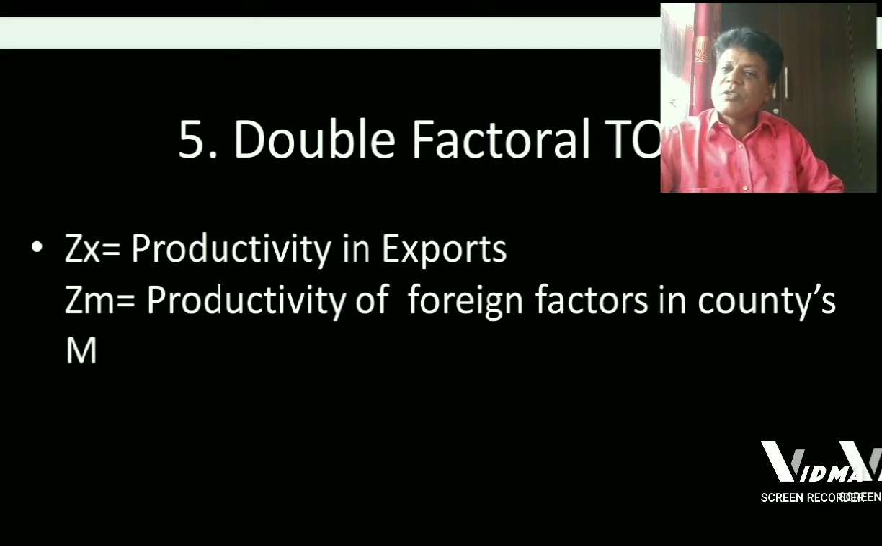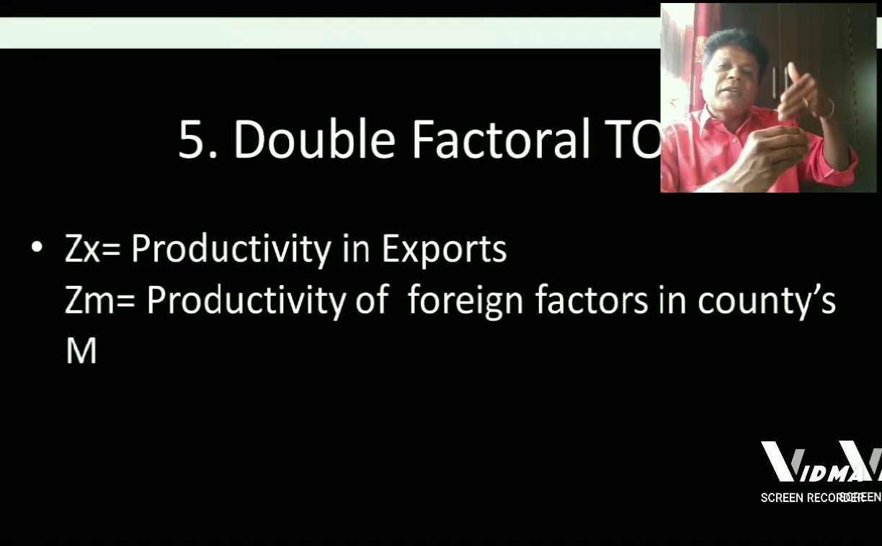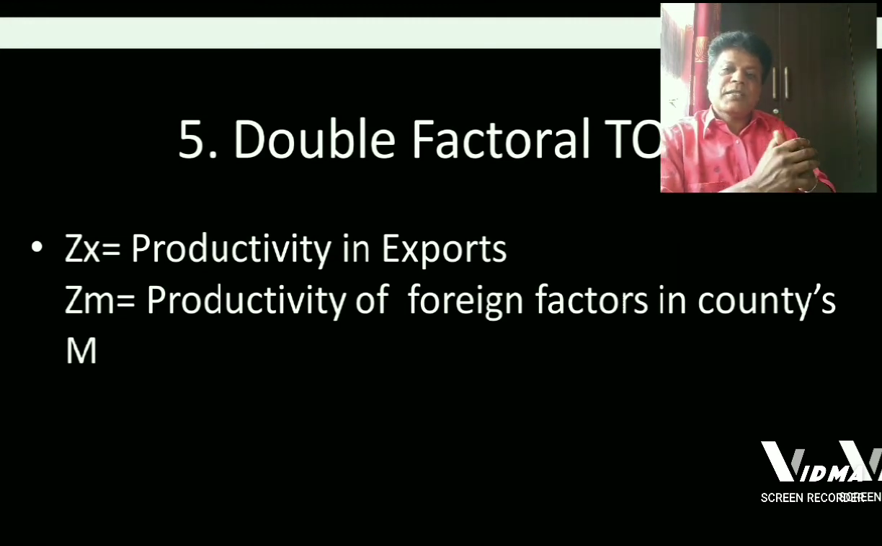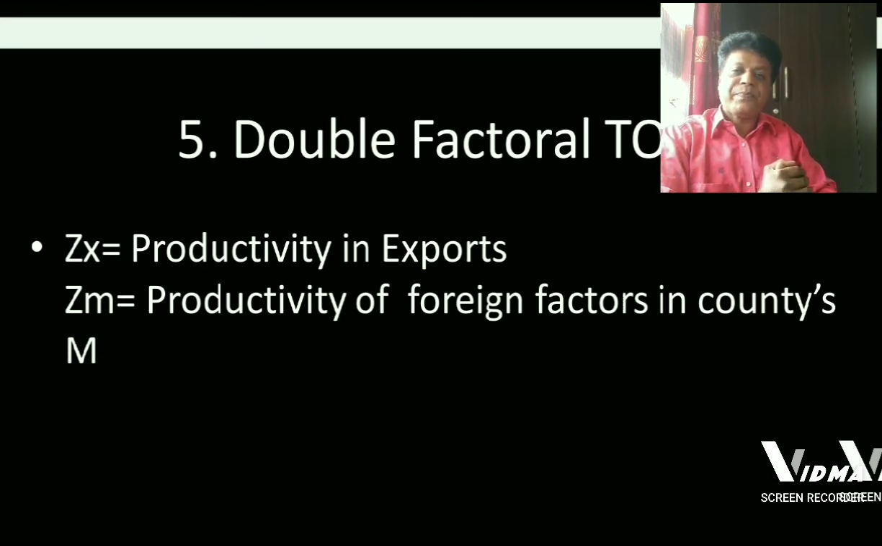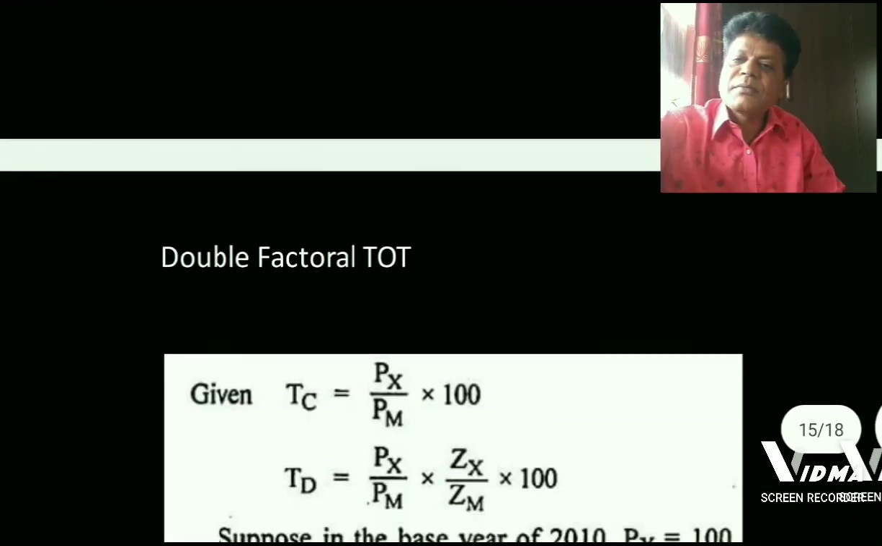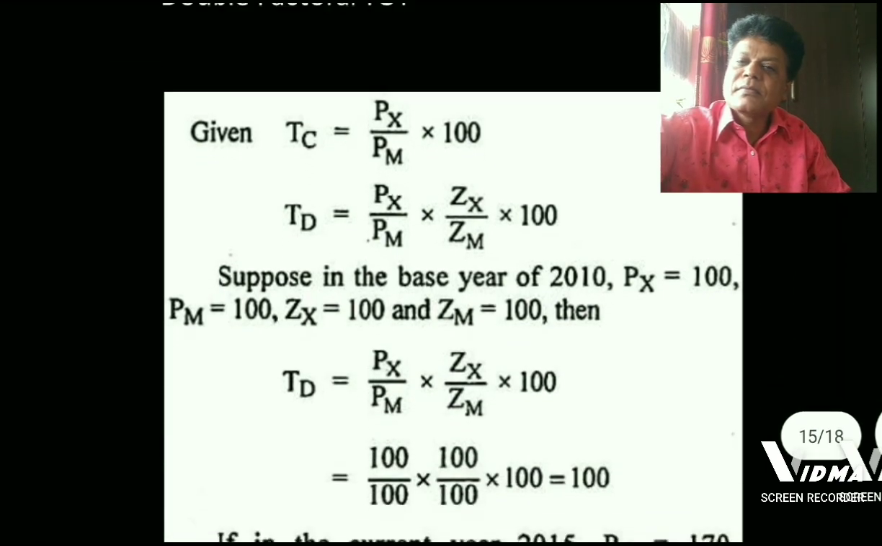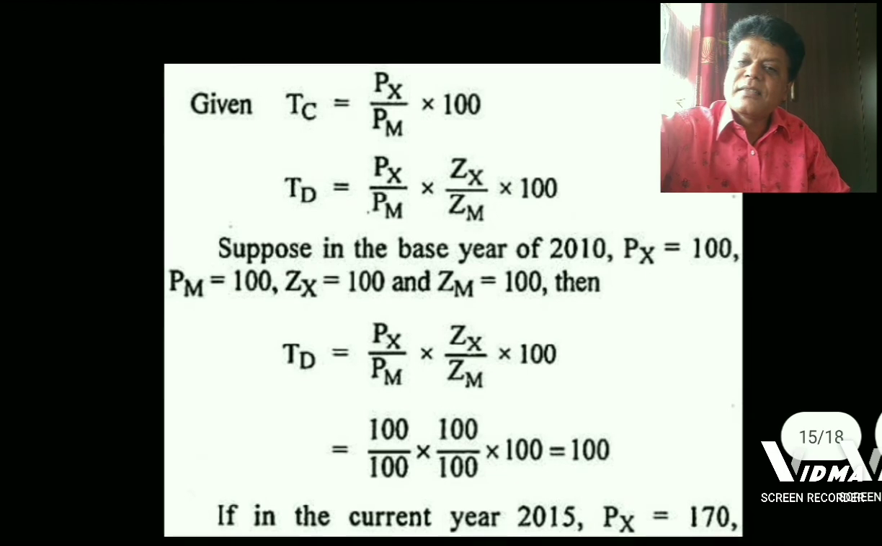While studying double factorial terms of trade, these particular symbols we should keep in our mind. Zx is equal to productivity in exports, Zm is equal to productivity of foreign factors in the country's imports. It means if India is importing some goods and services from other countries, the productivity of foreign factors is calculated in India's imports, and that is denoted as Zm. The equation for double factorial terms of trade is like this.